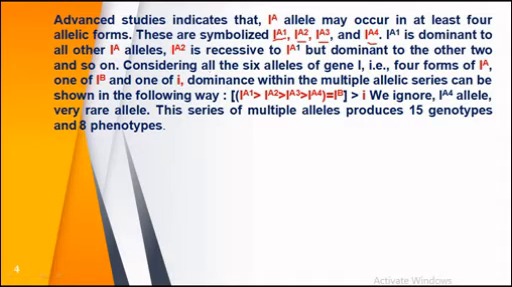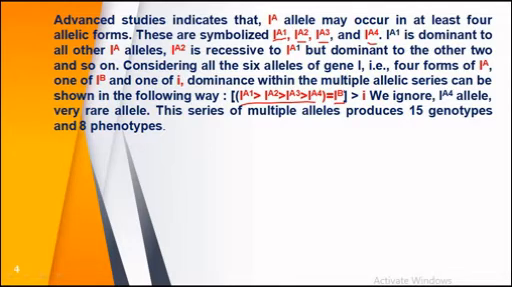So considering all the 6 alleles of gene I, that is 4 forms of IA, 1 form of IB and 1 form of i, dominance within the multiple allelic series can be shown in the following way. So here you can see how dominance works. IA1 is greater than IA2, IA2 is greater than IA3, IA3 is greater than IA4, and all of these IA alleles are equally dominant to IB.